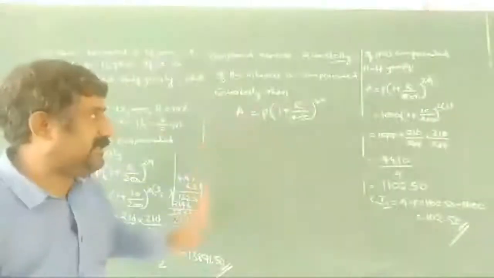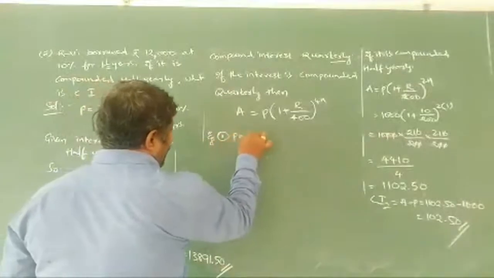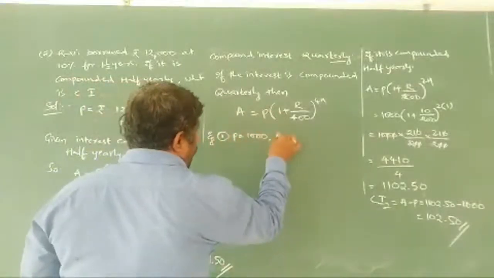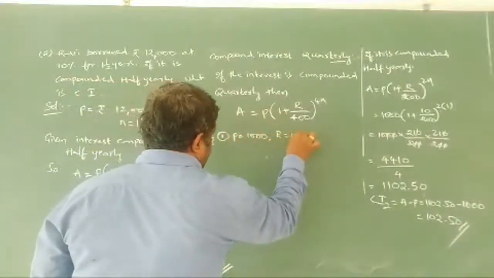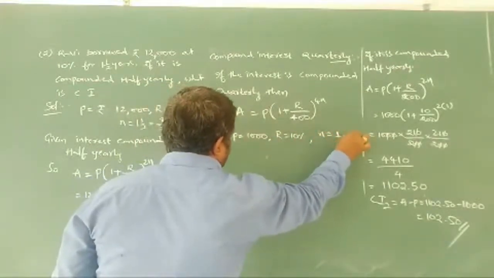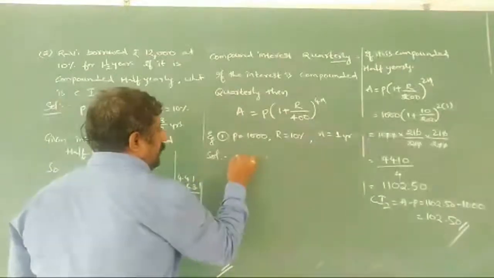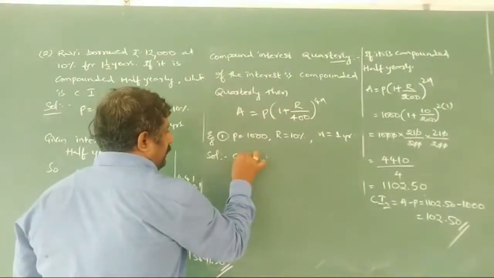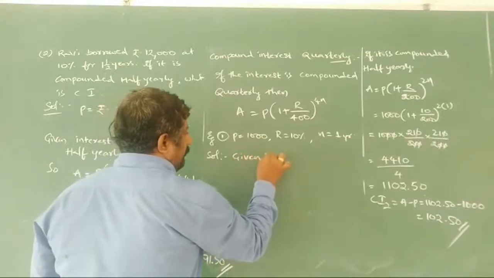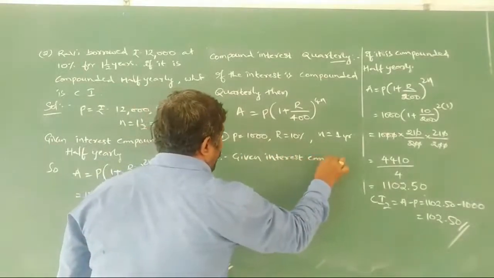Now the same first example I am taking here. Principal is 1000 rupees, rate of interest is 10% and the time period is 1 year, interest compounded quarterly.